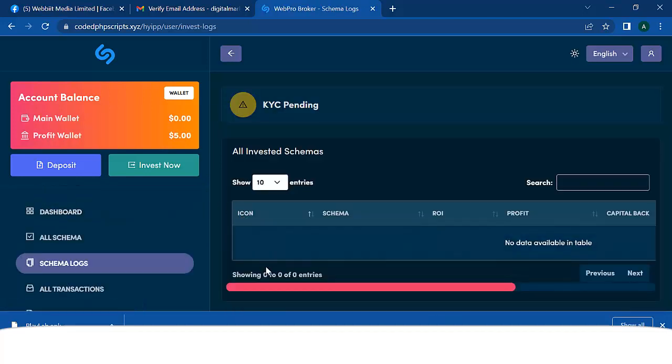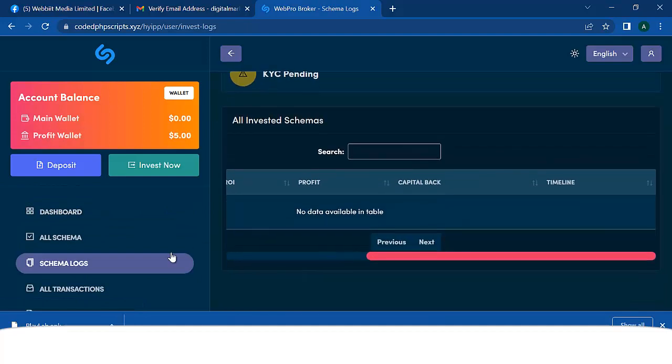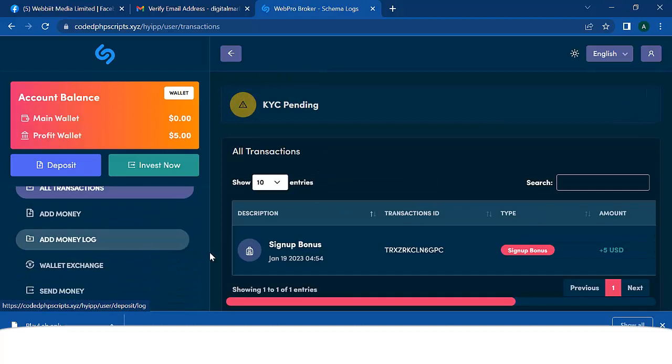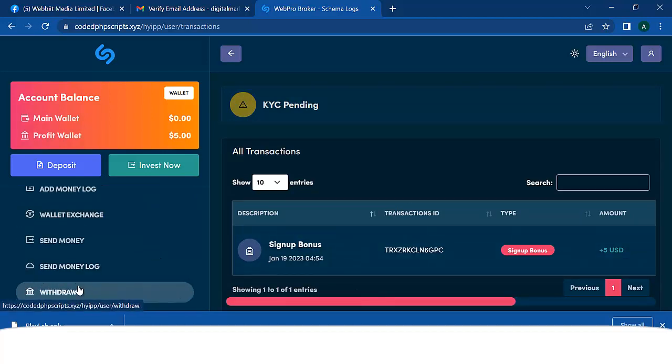So let me go to schema log. Schema log is when the investment is counting, right? You see where the investment is counted. I'm going to show you all that from an already existing account. From here, you're going to see all transactions, right? All your transactions, you're going to see that.